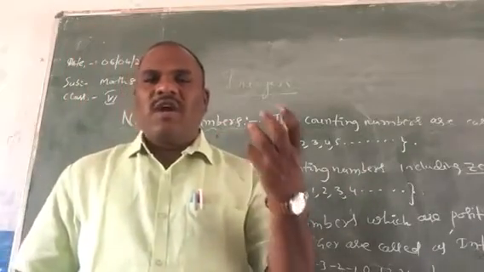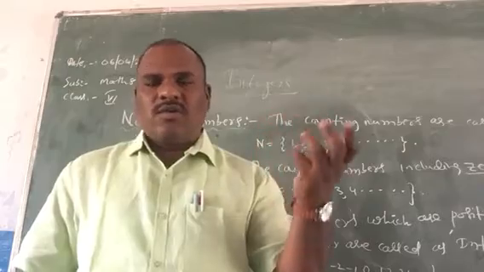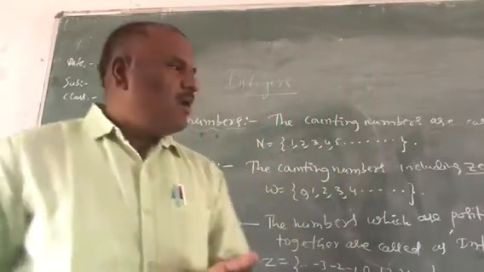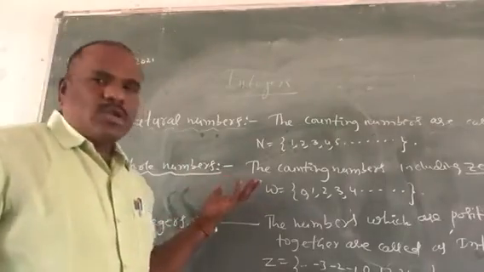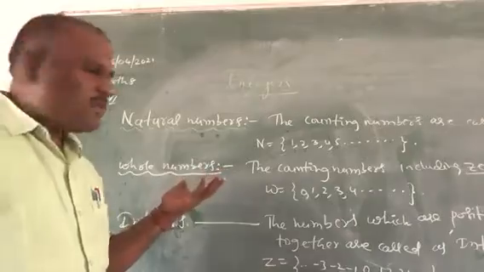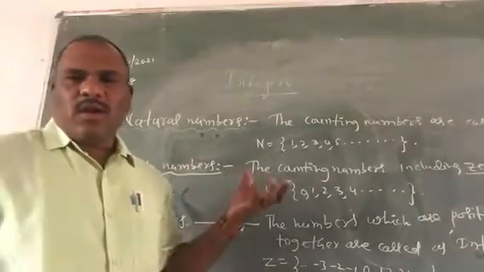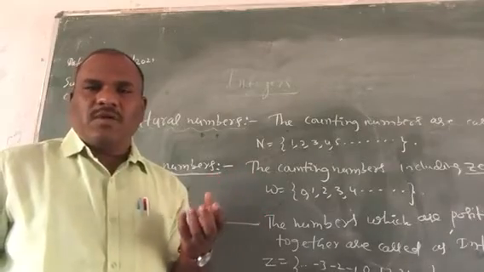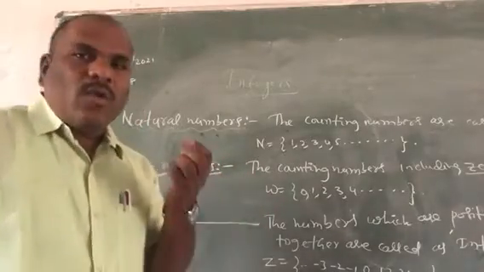Natural numbers are infinite, children, endless. Now I also explained about whole numbers in our previous class, that is chapter 2. So what are whole numbers, children? The counting numbers including 0 are called whole numbers.